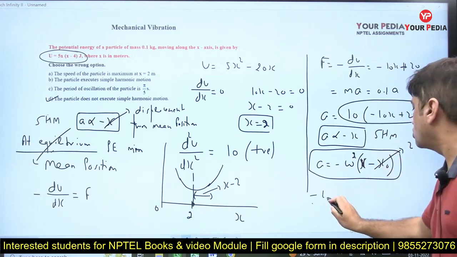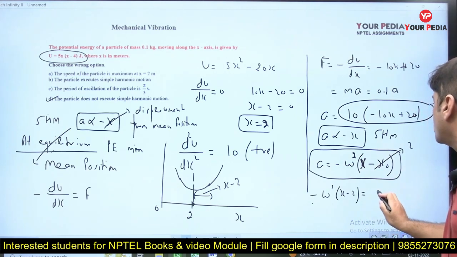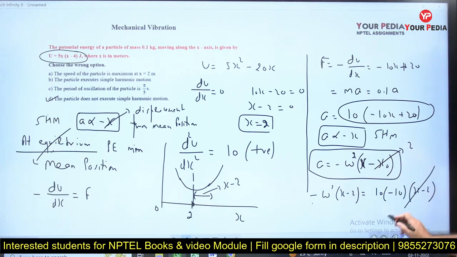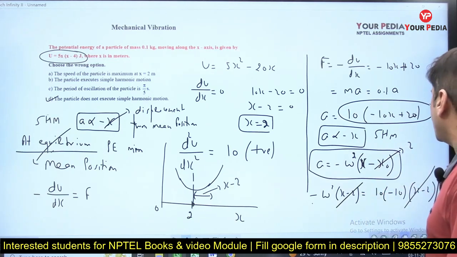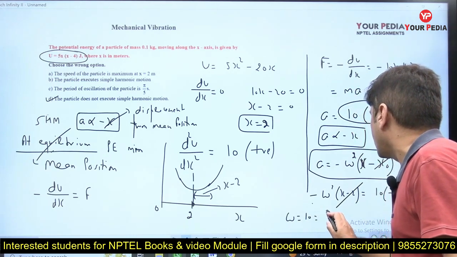So minus omega square (x minus 2) is equal to minus 10 into 10x. So I take this 10 also common, so minus 10 is taken common. This is x minus 2. x minus 2 gets cancelled out, and omega square comes out to be 100. So omega comes out to be 10.